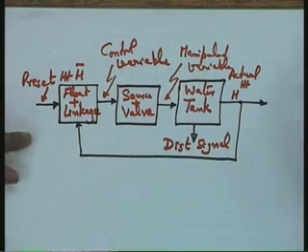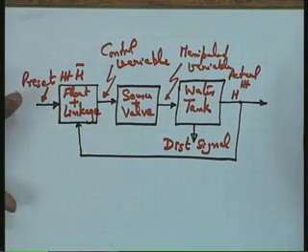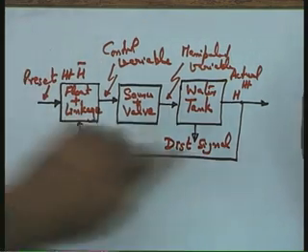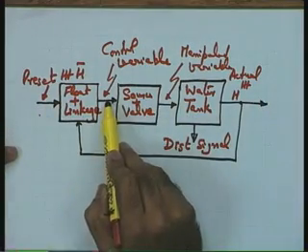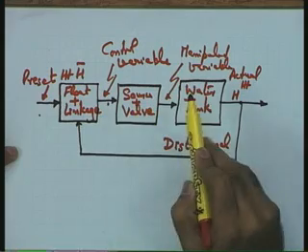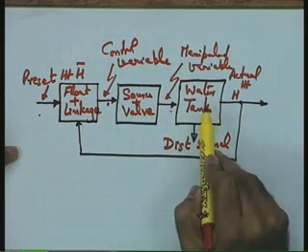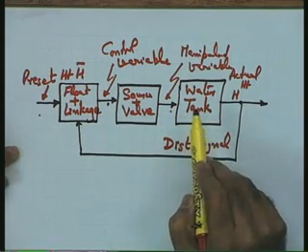So, you can see that this particular system represents a feedback system wherein the command variable, the control variable generated by the controller, and the manipulated variable going into the plant are all visible.